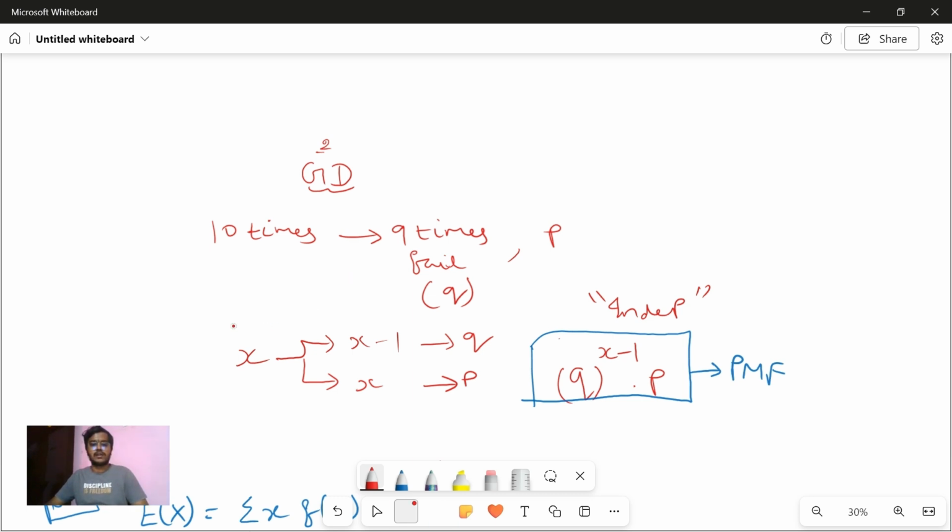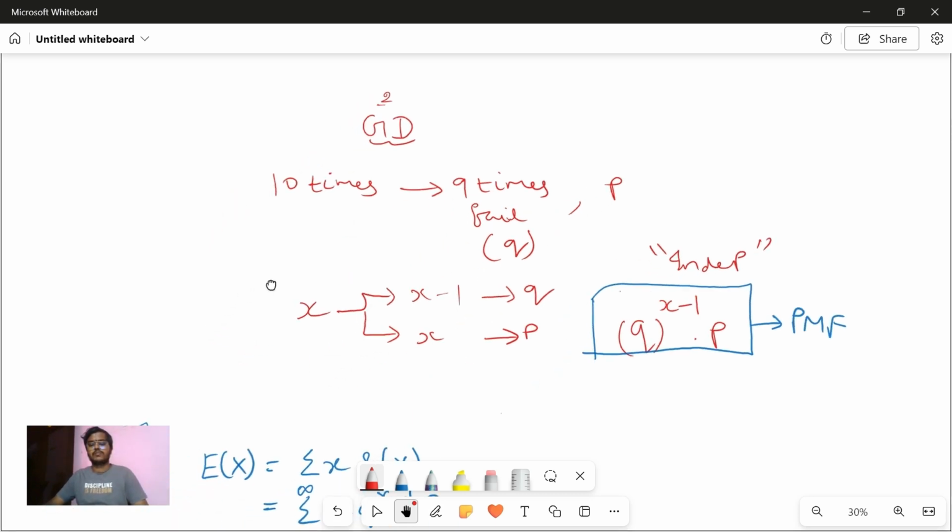So if you try 10 times, the failure probability 0.6 times 0.6, and so on, will come as 0.6 to the power 10 minus 1, which is 9, and finally the success probability is 0.4, because you are succeeding at last. Okay, but the only catch is you will not know the number of tries before you start, unlike a binomial distribution.